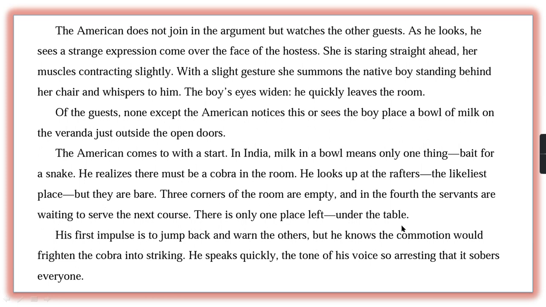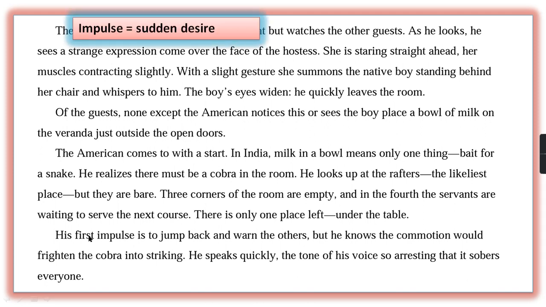So then he had got one doubt. So there is only one place left. What is that? That is the dining table where they have been sitting and eating. Okay, that is the only one place. His first impulse is to jump back and warn the others. So, what he thought, first he thought that impulse means sudden desire. He wanted to jump back suddenly and he wanted to warn others. Snake is there under the table, go away from here. Like this, he thought of saying to them.